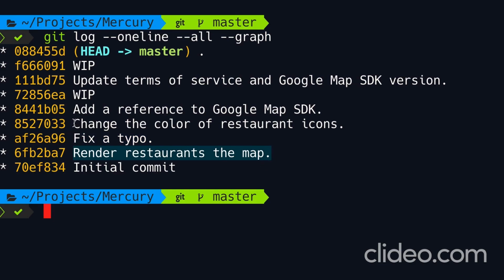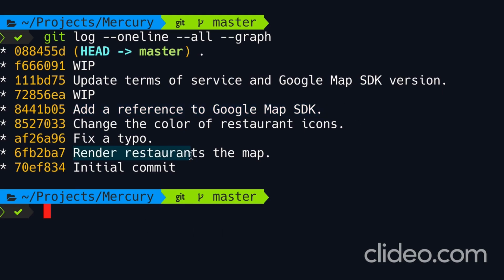Now look at the next commit. Change the color of restaurant icons. What's the problem with this? Well, once again, this is part of the same unit of work. So ideally, we should combine all these three commits into a single logical commit. Next, we have add a reference to Google Map SDK. What do you think is the problem with this commit? The problem is the position of this commit in the history.